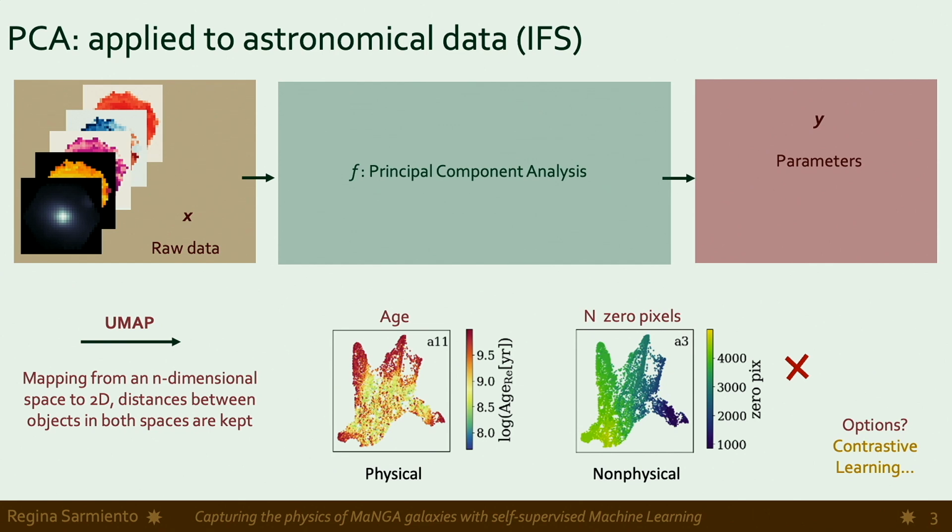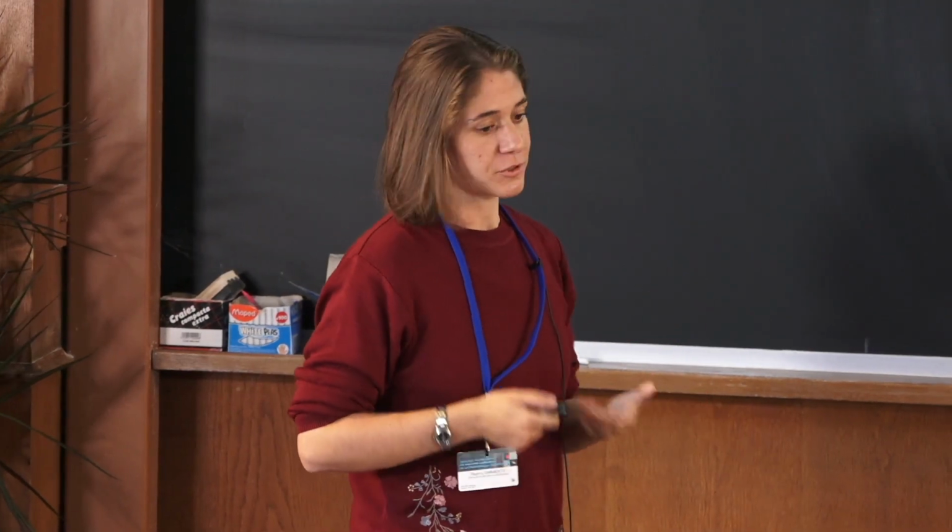We can see that if we color code the galaxies according to a physical property, like age, then the organization of the galaxies is not obviously driven by age, because we see these finger-like structures that cannot be explained by this parameter. But if we look at the number of 0 pixels in each stack of maps of each galaxy, we can see that the correlation is quite strong. So what's happening here is that PCA is picking up the size of the IFU as a dominant feature, and that's something that we are not interested in finding. So we have to consider other options.